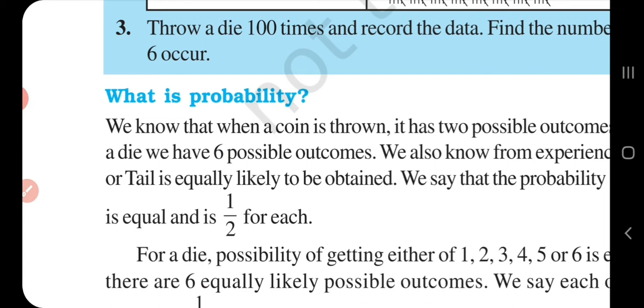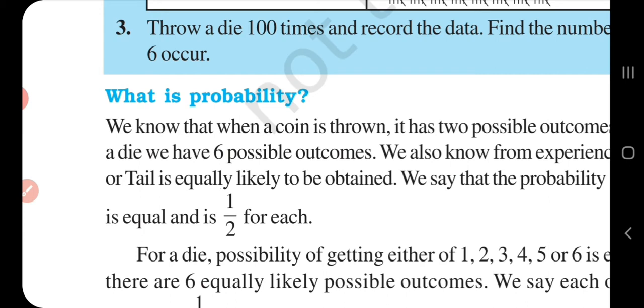So what are chance and probability? What do you mean by probability? Probability is thus the measure of chance of an event happening. If we consider the selection of an event or happening, then the probability of this event is the number of ways this event can happen divided by the total number of possible outcomes.